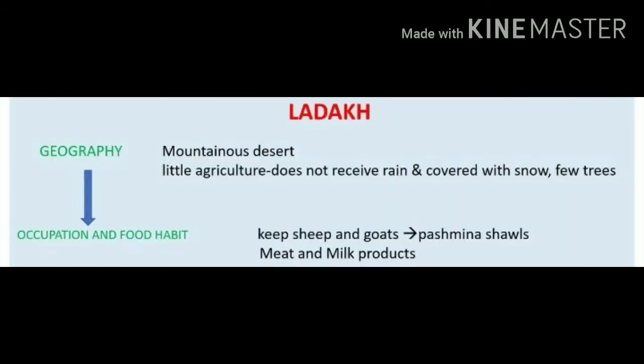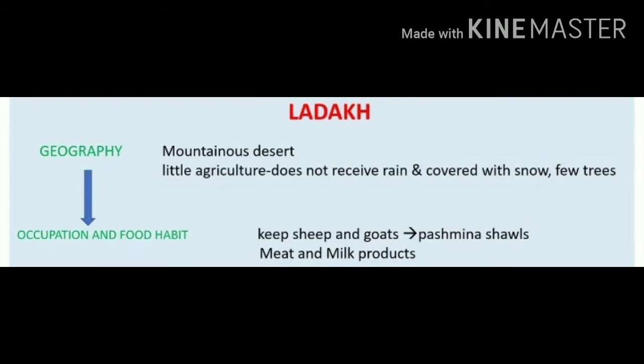Now let us see some quick notes on Ladakh. About the geographical factor, it is in the eastern part of Jammu and Kashmir. It is a mountainous desert. It has only a little agriculture. It does not receive rain, it is covered completely with snow, and it has few trees. What are their occupation and food habits? They consume a large amount of meat and milk products, and their occupation is to produce pashmina shawls.